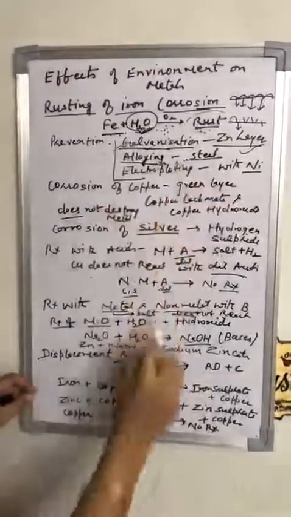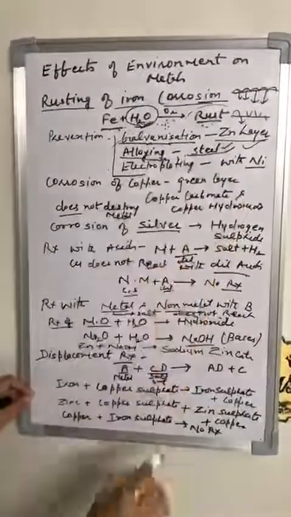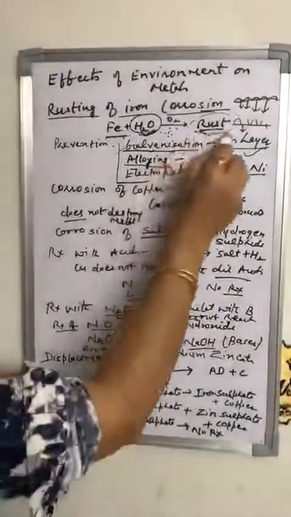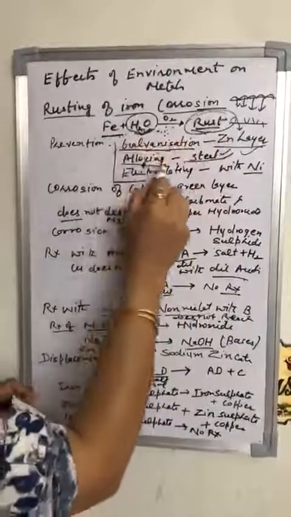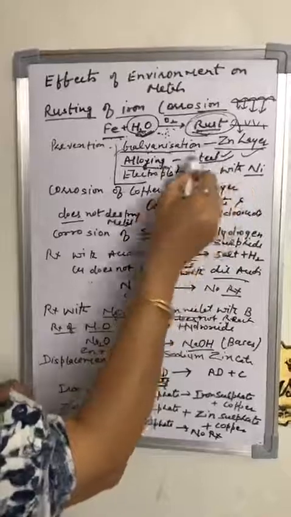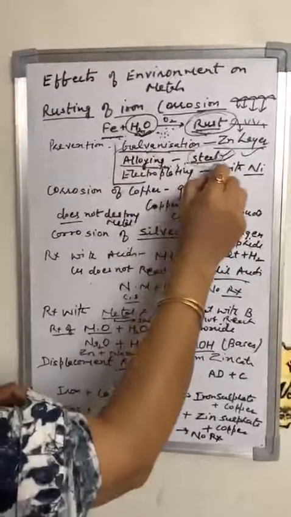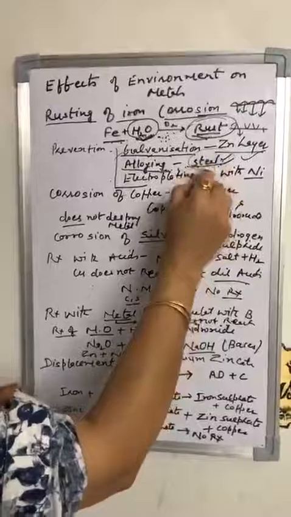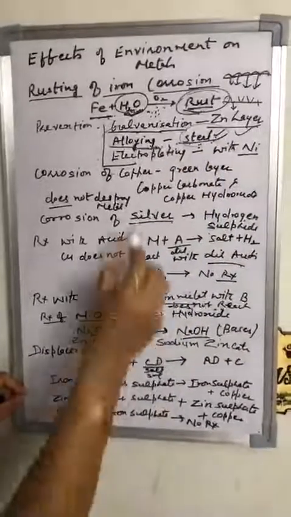Suppose we take the iron. Iron is very good. Iron has good strength, but what is the problem with iron? The iron becomes rusted when it comes in contact with oxygen and water. But if we make the alloy of iron, then we can remove this problem of rusting. So steel is the alloy of iron, carbon and nickel. By alloying, we can also prevent the metal or iron from rusting.